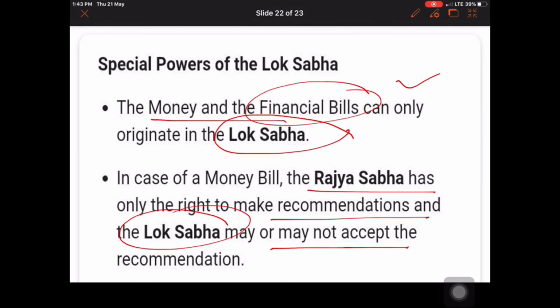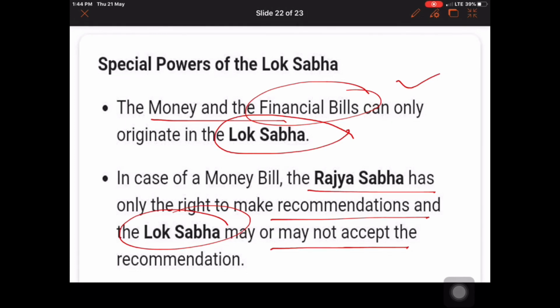Whenever any bill is presented in the Lok Sabha, MPs discuss it from the opposition side and from the ruling party side, and after the discussion, if the majority pass it, then it becomes a law. Sometimes there is a voting on the bill. When people vote and it gets passed, it becomes law after getting signed by the President.